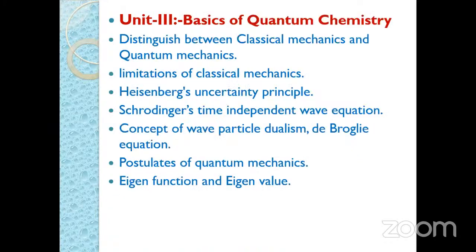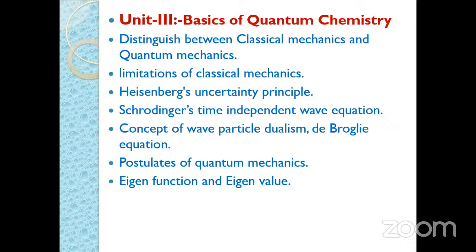Then unit 3rd, basics of quantum chemistry. So here first of all we consider the distinction between classical mechanics and quantum mechanics. In case of classical mechanics, we consider the macromolecules, and in quantum mechanics we consider the micromolecules. Then again regarding this, the limitations of classical mechanics or quantum mechanics are also considered.